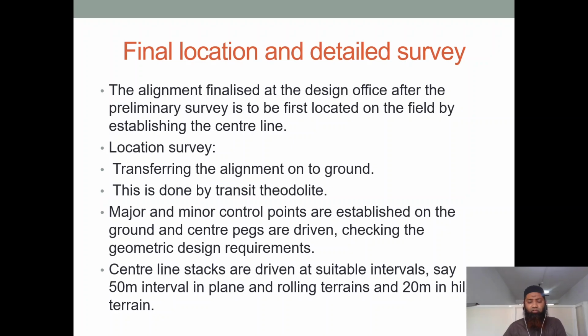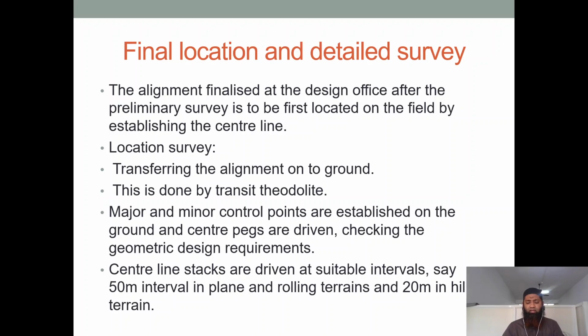In my previous videos, you must have seen that by using rods and everything, they are marked. The center line has been marked and the edges of the road are marked. Everything is marked. Location survey, transferring the alignment onto the ground. Now we have aligned everything on paper. We'll just transfer it onto the ground. This is done by transit theodolite. This is the instrument that is used. Major and minor control points are established on the ground and center pegs are driven, checking the geometric design requirements.